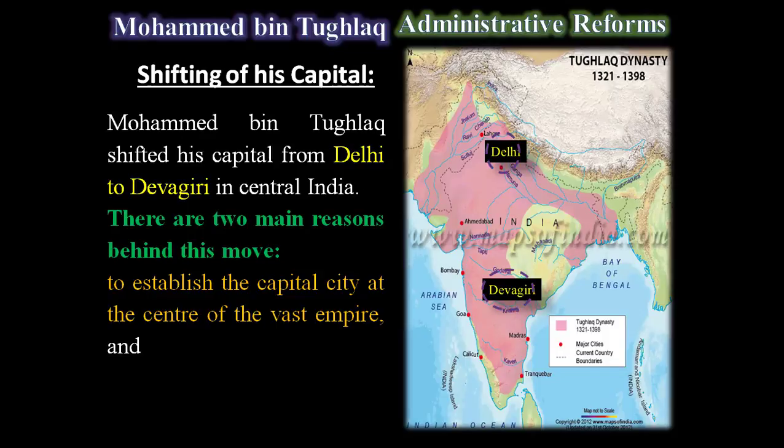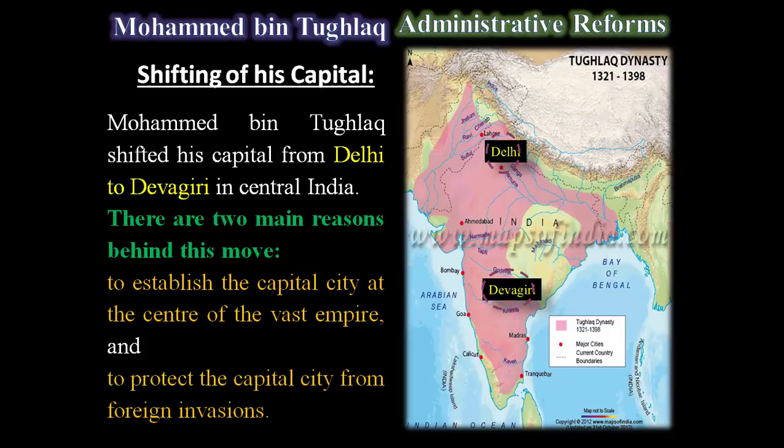Because Delhi is in the northern part of the country, but his empire had extended towards the southern part of India also. That is the reason that, to look over the vast empire, he planned to shift his capital from Delhi to Devagiri. And the second one, to protect the capital city from foreign invasions.